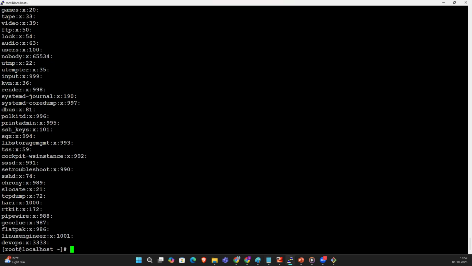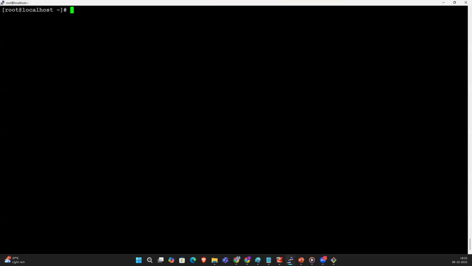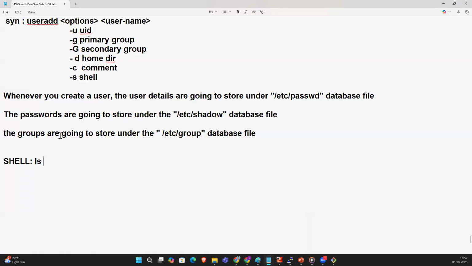How can we interact with the system? What is this black screen? Use the shell prompt. So this is the shell prompt. Which shell did we use? We used the bash shell. How can you interact with this OS? Through the shell prompt, through the shell only.